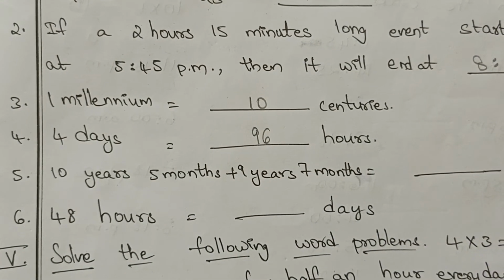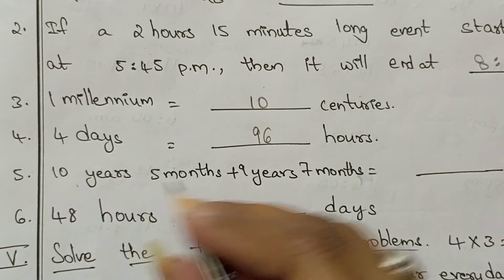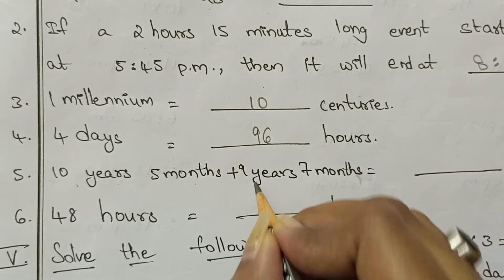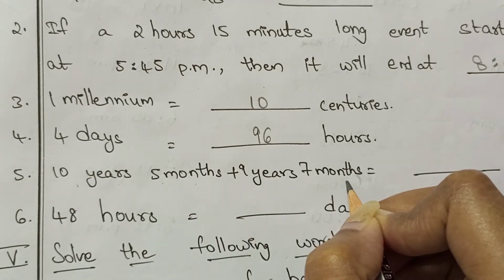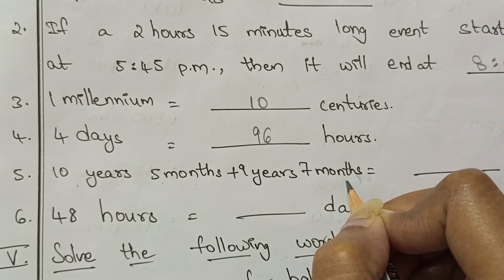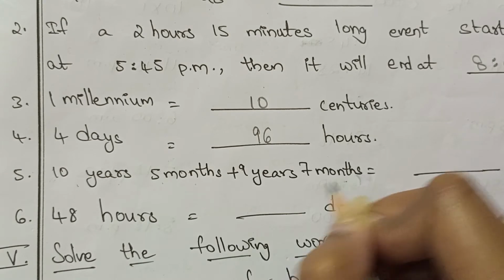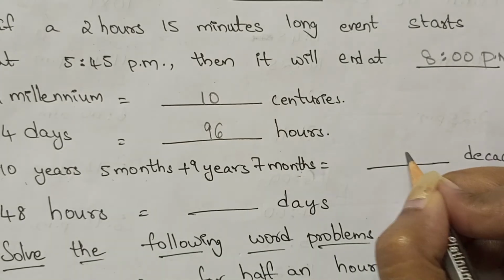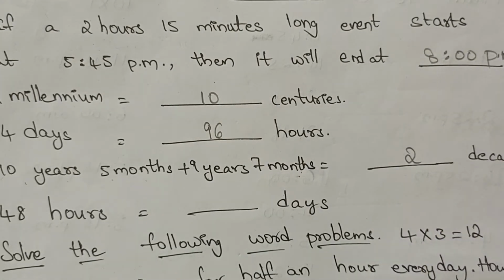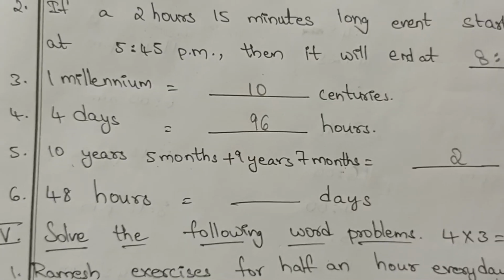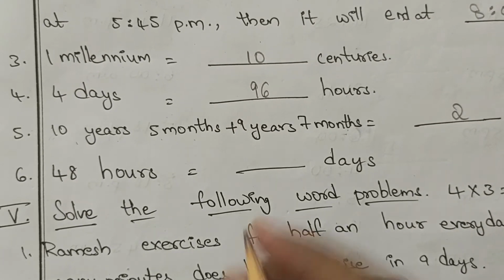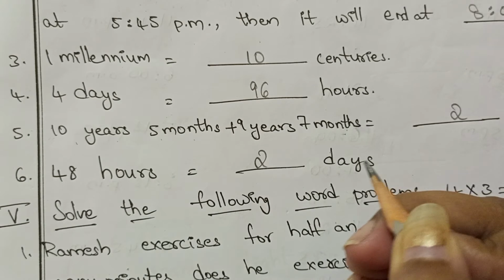10 years 5 months plus 9 years 7 months. 10 years plus 9 years, it is 19 years. 5 months plus 7 months, it's 12 months. So 12 months means 1 year. Again 1 year. 19 plus 1, it's 20. 20 years means 2 decades. How many decades? 2 decades. 48 hours is equal to how many days? 48 hours is equal to 2 days.